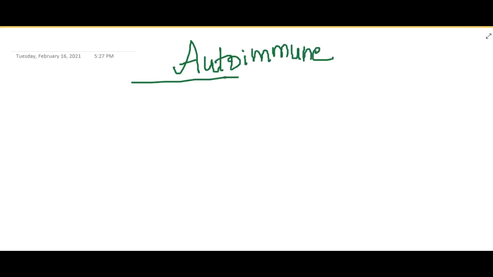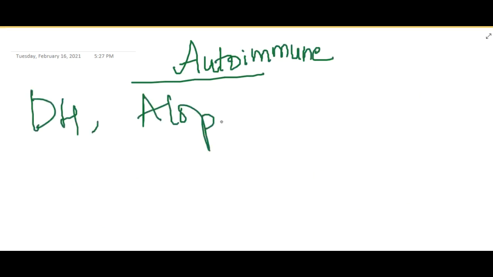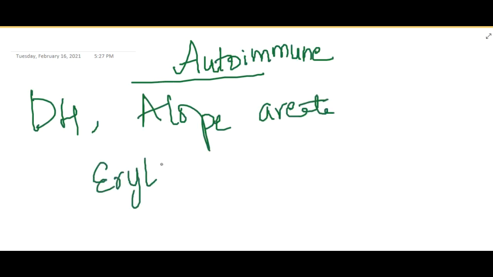And as I have said, it is an autoimmune condition, so there will be some skin lesions like dermatitis herpetiformis, alopecia areata may be seen, and sometimes we even see erythema nodosum. Then what are the other associated conditions?